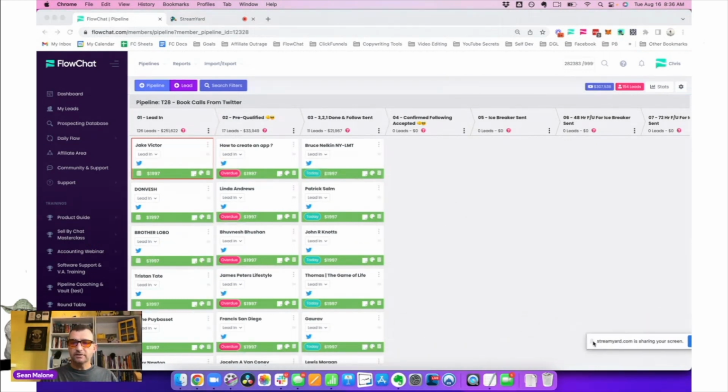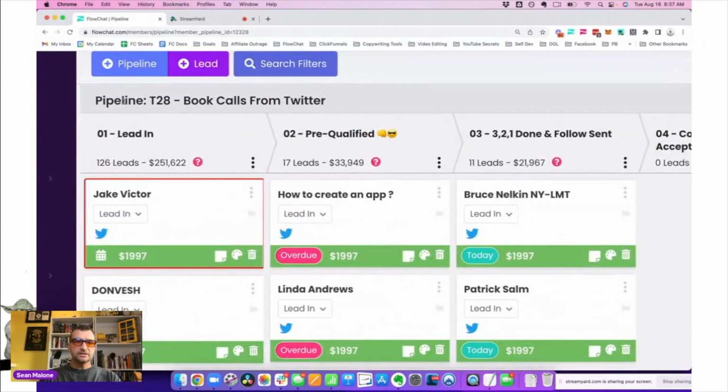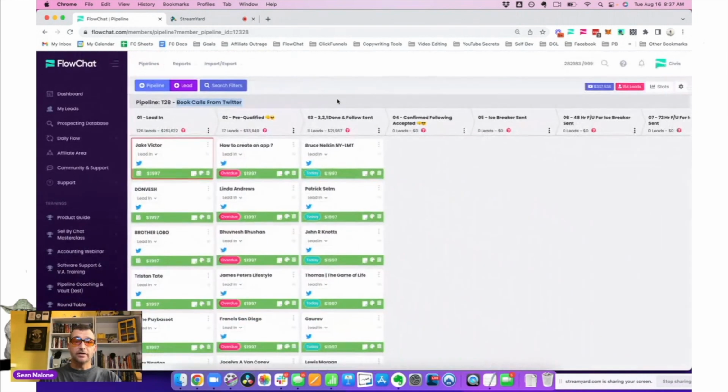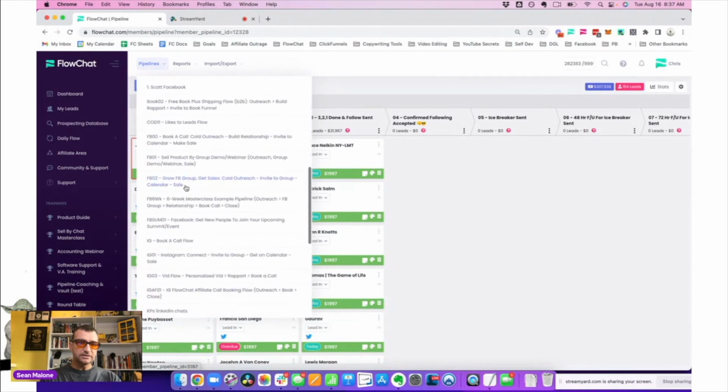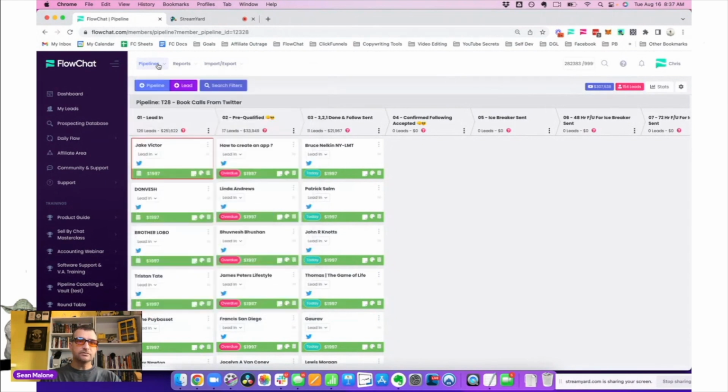Now, pipeline view, you've probably seen something similar to this, maybe on Trello or Pipedrive, or there's a lot of different softwares out there that have Kanban style boards like this, but there's nothing close to what FlowChat is and does. Okay. So first and foremost, what are we looking at here? Well, this is called a pipeline, and this pipeline is specifically for Twitter, and we're just booking calls from Twitter. So that's what we're doing here on this particular pipeline. You can see over here, if I click, I've got all these different pipelines that are running for our company, right? And each one of them is just cranking.